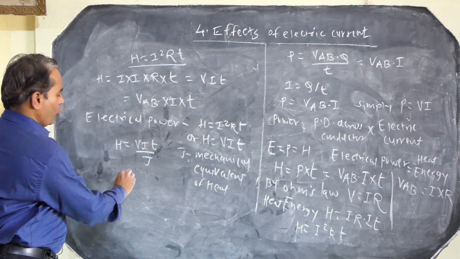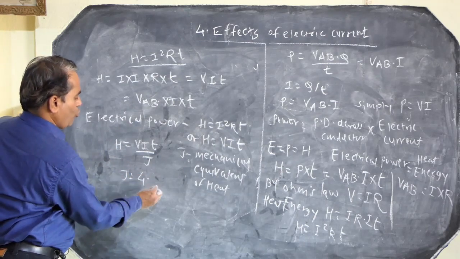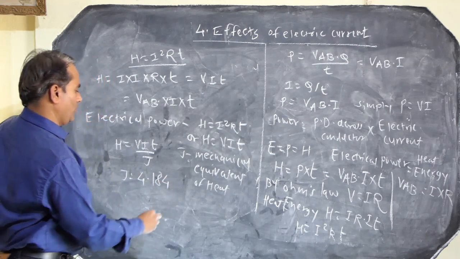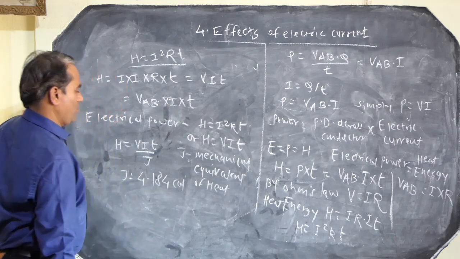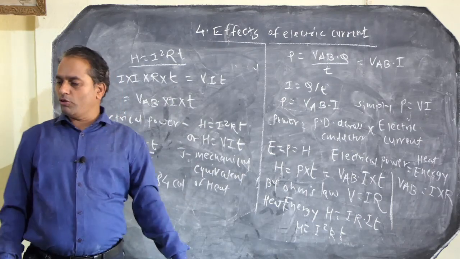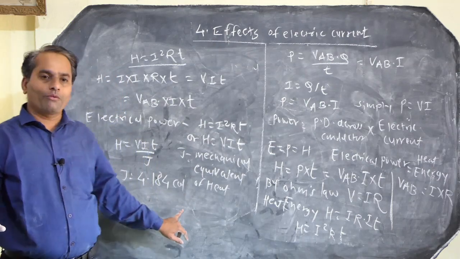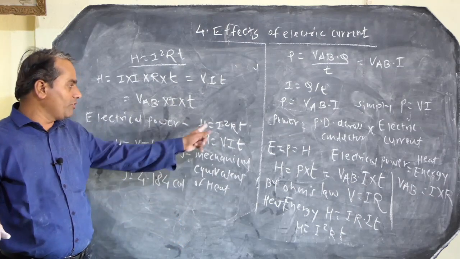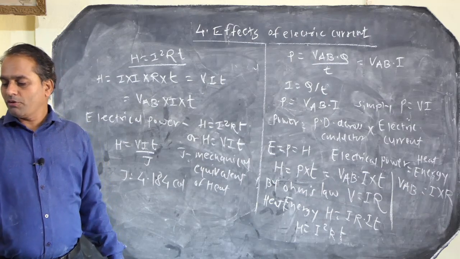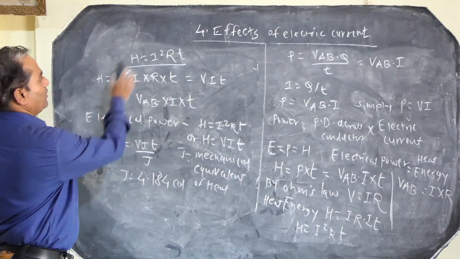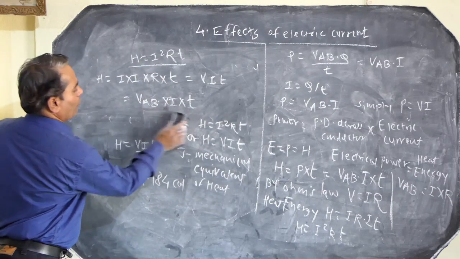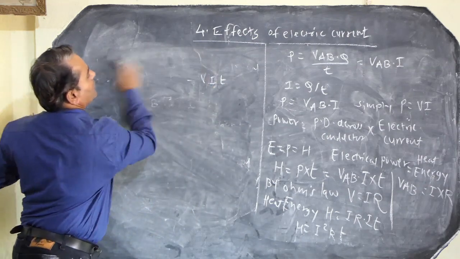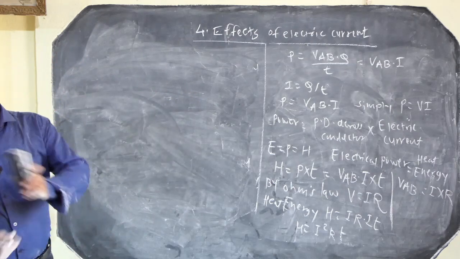The value of J is 4.184 calories. That is the mechanical equivalent of heat. It is a constant value. So that is all about the electrical power. Now we can discuss the units of electrical power.